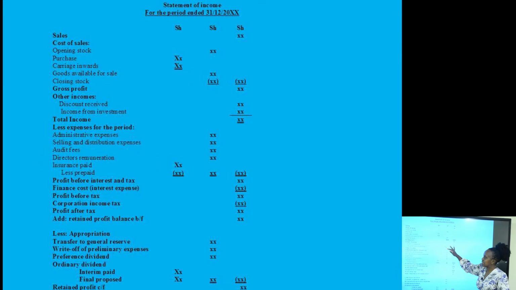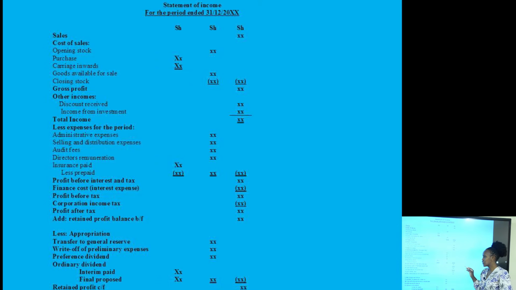We are going to add other incomes, like investment income, discount received, etc., to get the total income. After which we are going to less the expenses for the period. The expenses here are classified in broad categories like administrative expenses, selling and distribution expenses, audit fees, directors' remunerations, insurance, and so on. Once you have listed all the expenses, you are going to get the net profit before interest and tax.